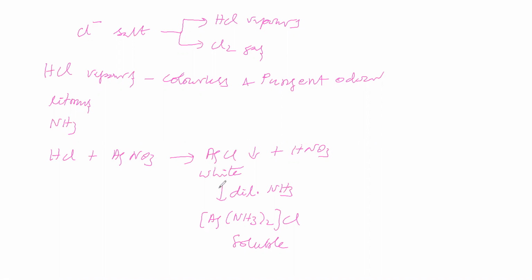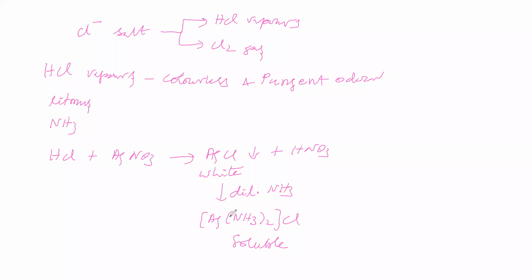AgCl white precipitate dissolves in dilute ammonia due to formation of a complex. The complex is [Ag(NH3)2]Cl. Okay. Now, chloride salts. Some of the chloride salts may give chlorine gas, Cl2 gas.